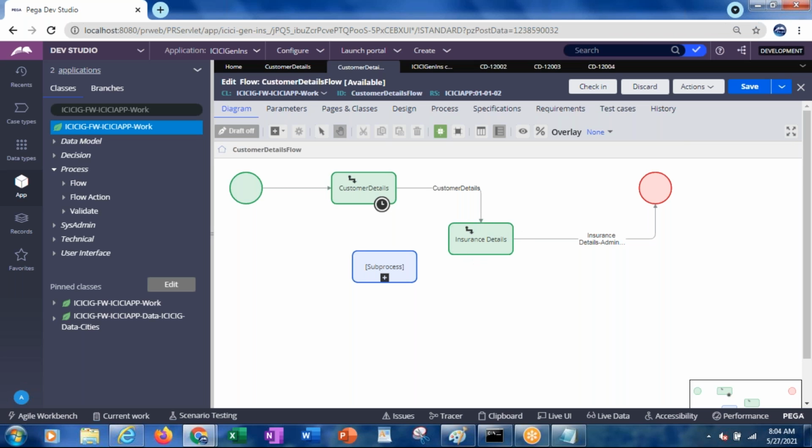Jagdish: The overall work object's SLA should be greater than the assignment-level one, right, sir? Yeah, that should be like that. But both will be working independently.